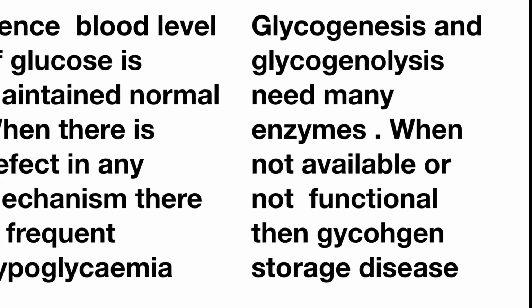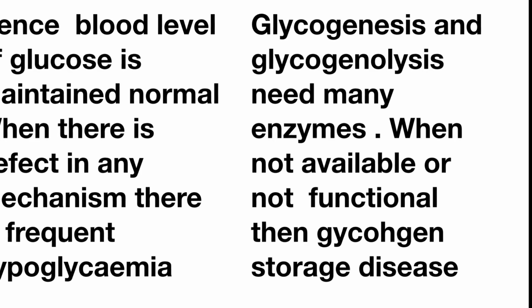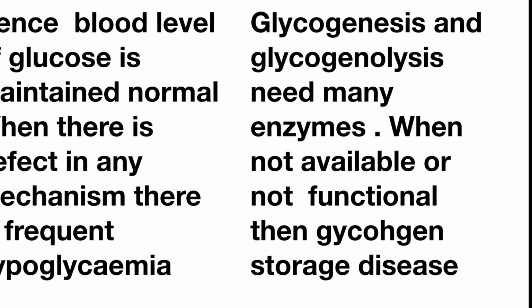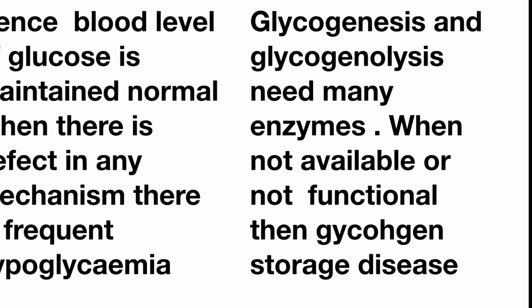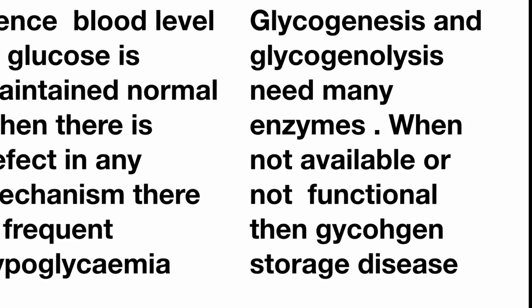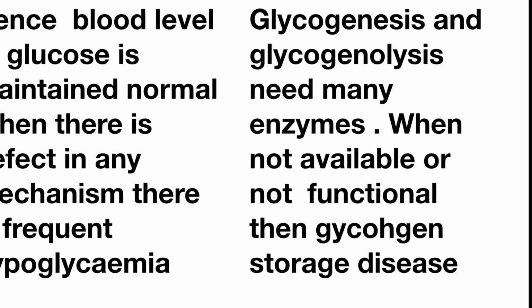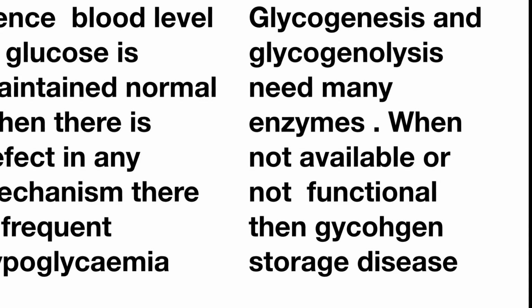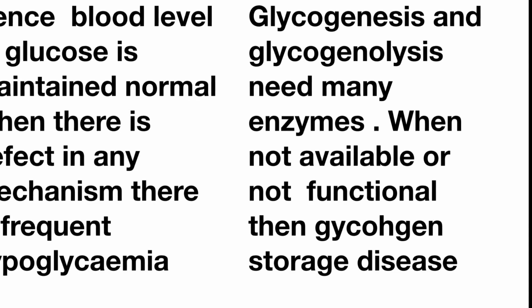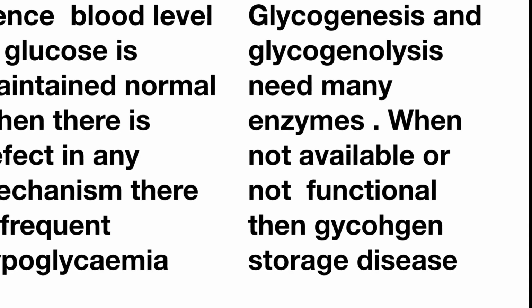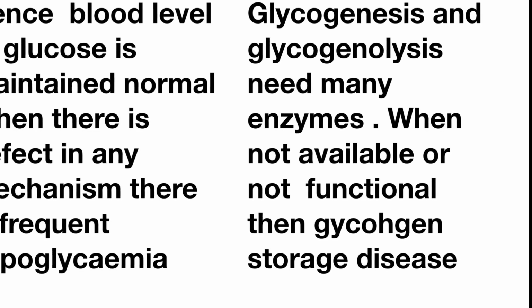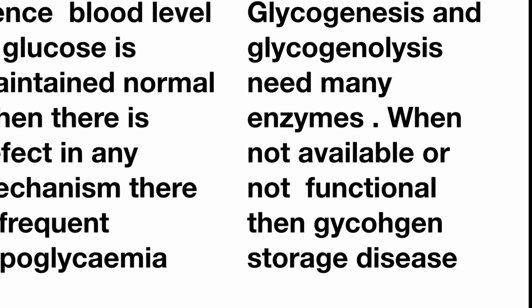There are almost 19 types of glycogen storage disease. The most common is the type 1A, that is von Gierke disease. In this disease, there is a deficiency of enzyme glucose 6 phosphatase or its transporter protein. Breakdown of glycogen into glucose does not take place, so there is an excessive buildup of glycogen, which causes the frequent episodes of hypoglycemia and liver enlargement and kidney.